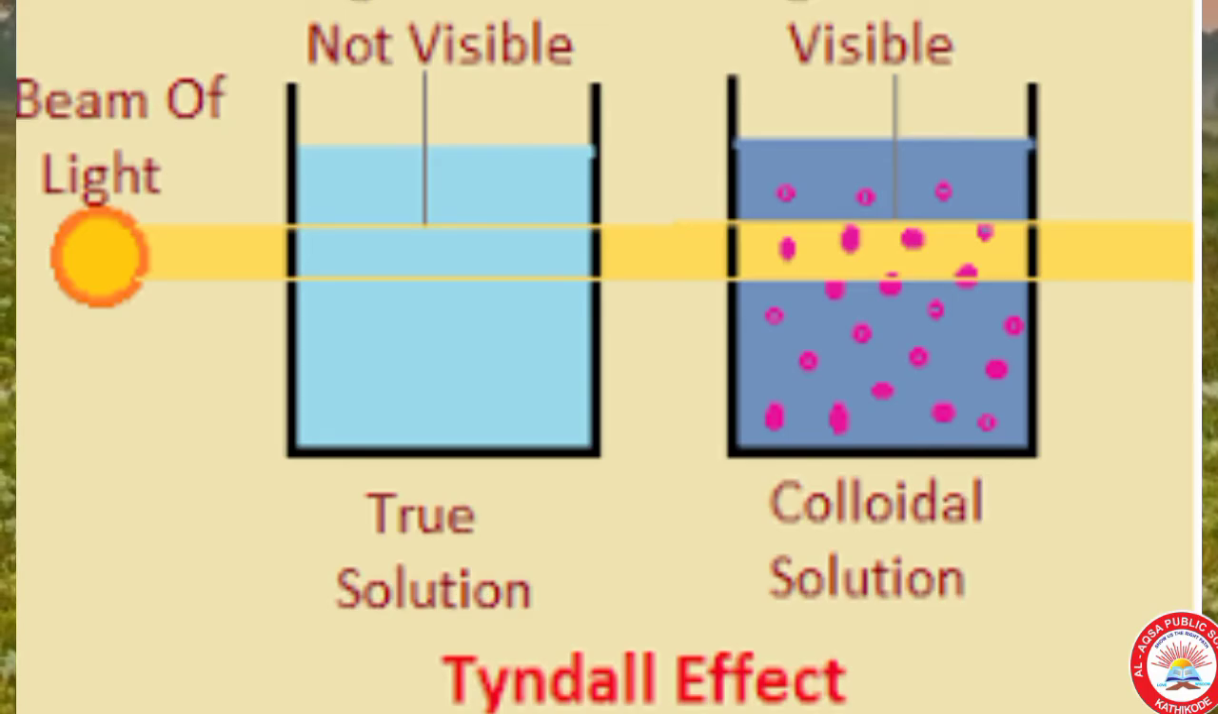Now we can see two beakers. In the first beaker a true solution and in the second beaker a colloidal solution. To the two beakers we pass a beam of light. The first beaker is the true solution, so we cannot see the path of light. But the second one is a colloid, so the particles scatter the beam of light.